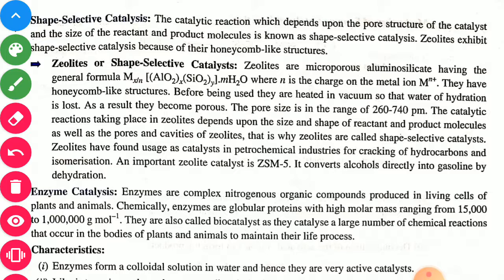Zeolites are shape-selective catalysts. Zeolites are microporous aluminosilicates having the general formula given, with honeycomb-like structures. Before being used, they are heated in vacuum so that water of hydration is lost. As a result, they become porous. The pore size is in the range of 260 to 740 picometer. The catalytic reaction taking place in zeolite depends upon the size and shape of reactant and product molecules as well as the pores and cavities of zeolites. That is why zeolites are called shape-selective catalysts.